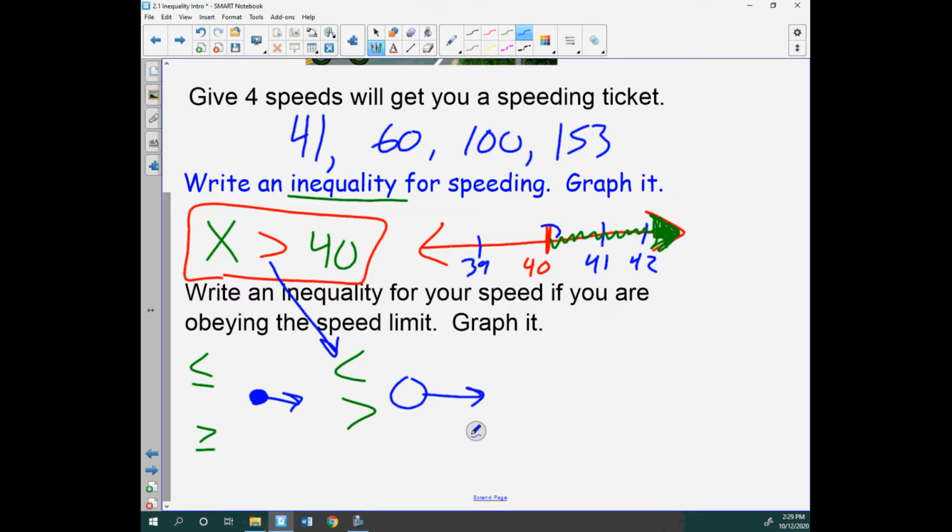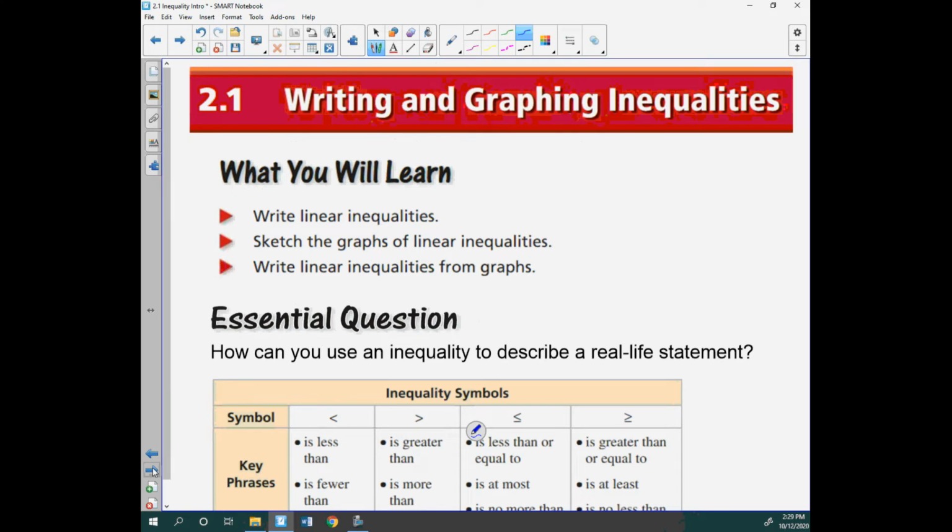So we're going to have an open dot right at 40 because you could go 40 and you'd be fine. But 40.1, you'd have a speeding ticket, potentially on your hands, all right? So anyways, here's what we're doing. Writing and graphing inequalities in this section.